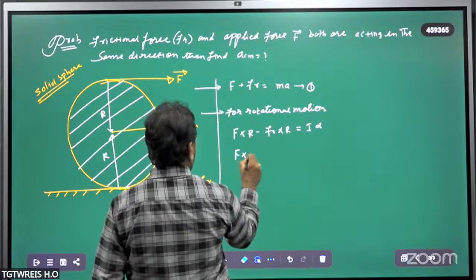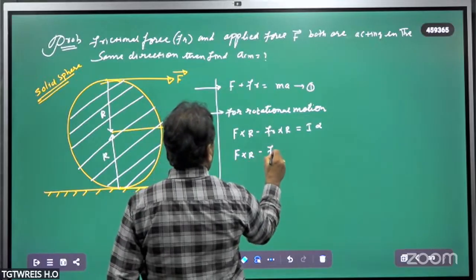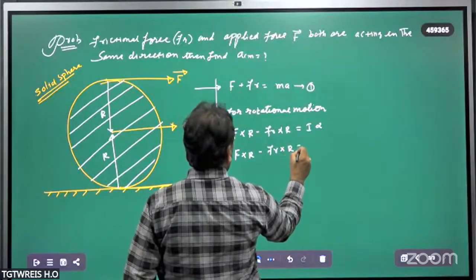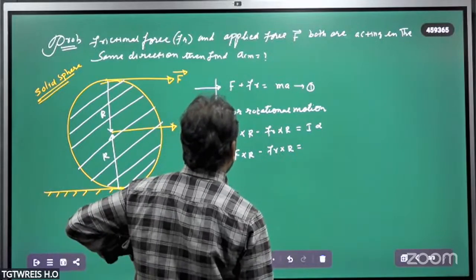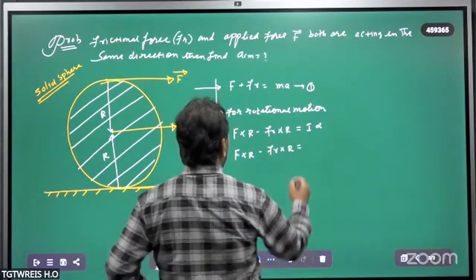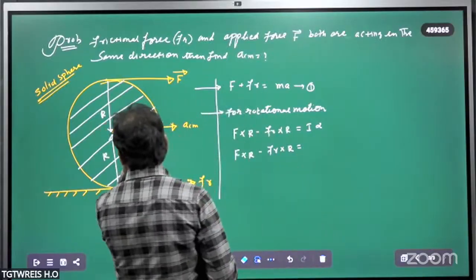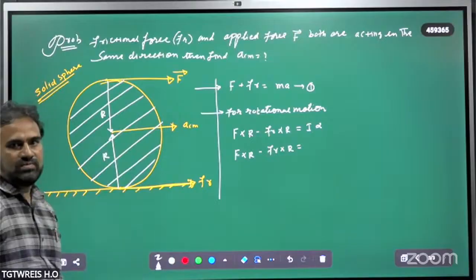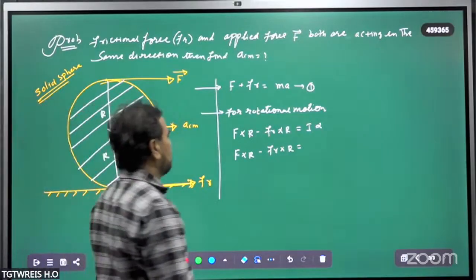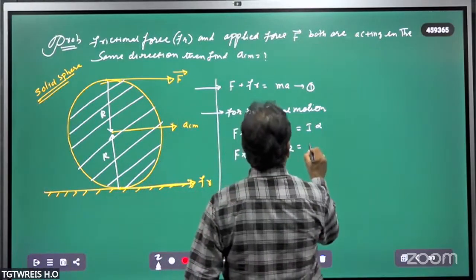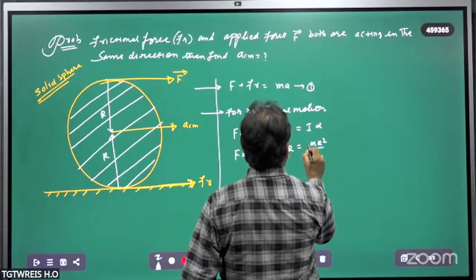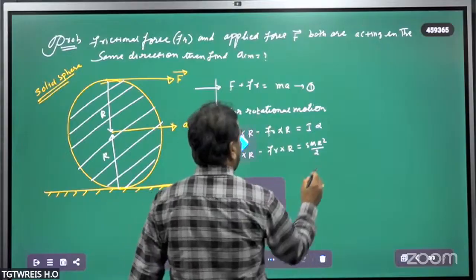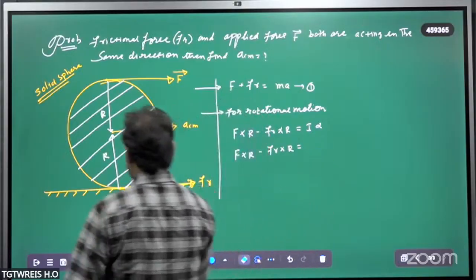I alpha, what is I? About the center of mass, what is the value? About the center of mass it is 2 by 5 mr square.